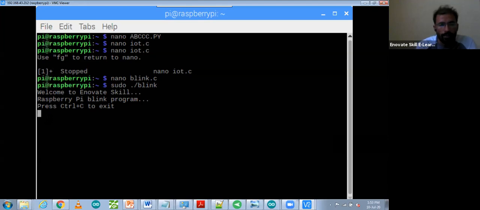So I have to connect one LED on my Raspberry Pi on pin 0. So let me show that pin 0 over here. So let me press Control X, Control C, exit it. So gpio readall. It's reading it. So we have to see the GPIO pins over here in wiringPi. That command, let me make it Control X, Control C.